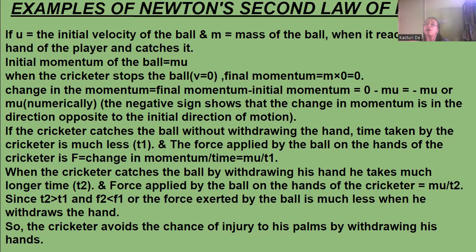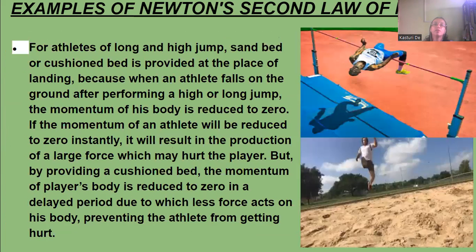So the cricketer avoids the chances of getting injured to his palms by withdrawing his hands. Clear how this is done? Okay. The next example is an athlete when he is taking a long or high jump. He is landing on a cushion bed or a sand bed.